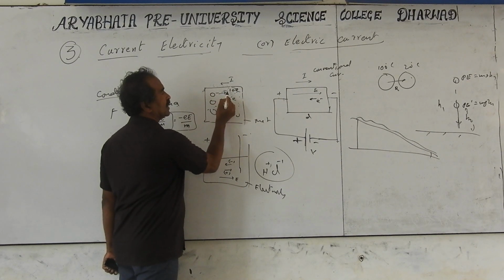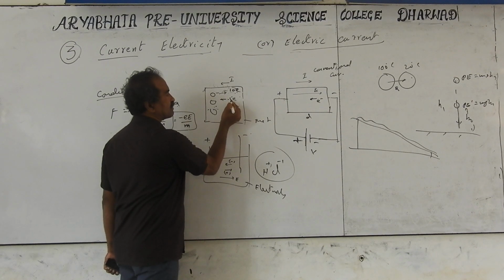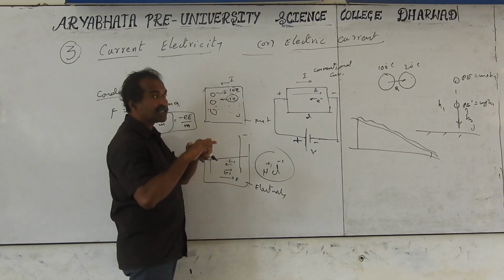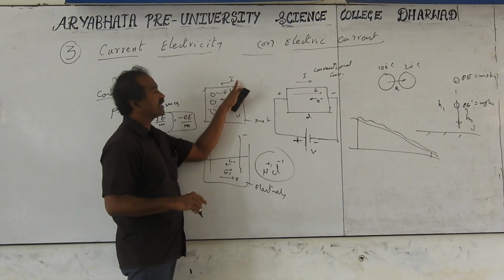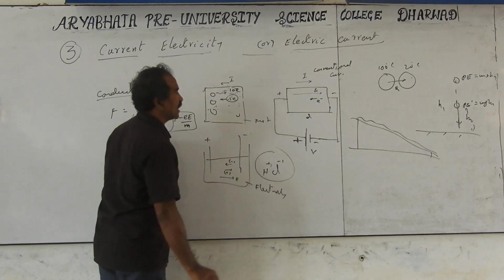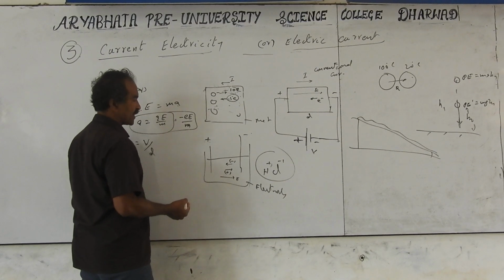If you want to take it up now, it is going to be 10e, minus of this also negative one. This minus of minus is plus. Opposite direction is minus. Plus 5 means you get minus 5 electrons. That is the electron current direction. But the opposite of that we take as the conventional current direction. So the conventional current is equal to 5 times e, related to the electrons. The minus indicates the opposite direction also.